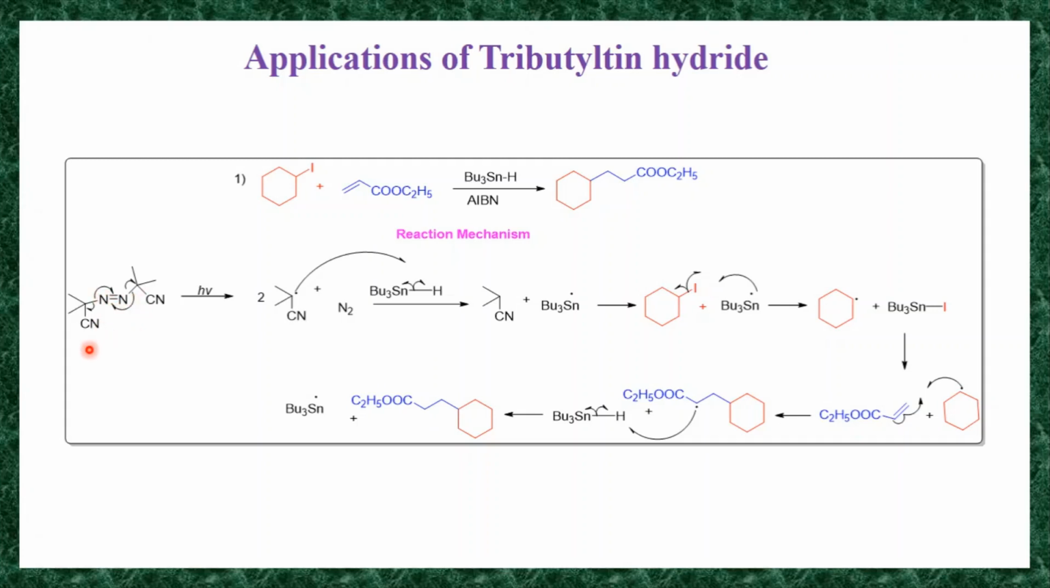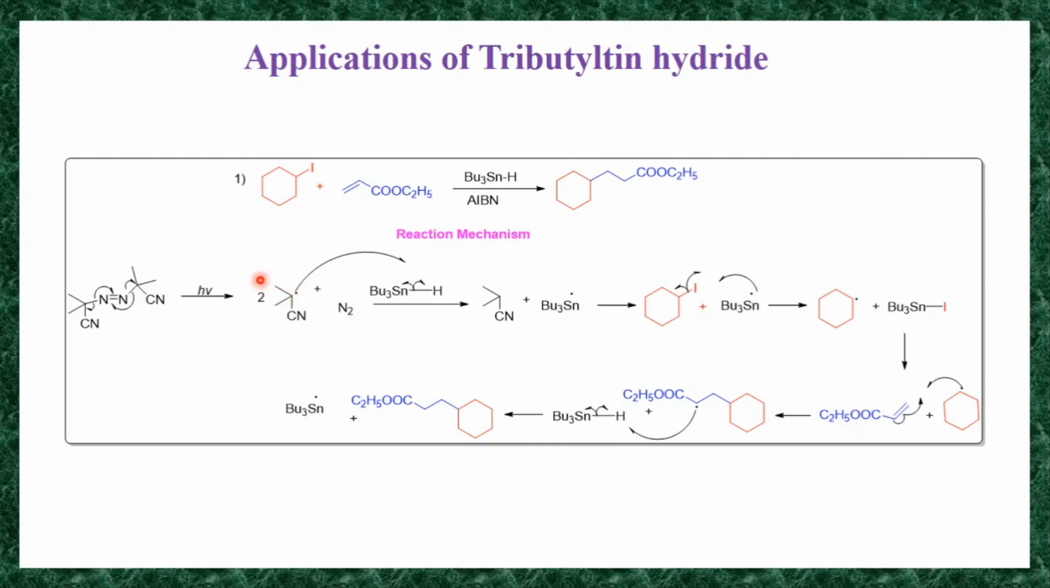undergoes homolysis. It is a symmetrical molecule, so the bond will break from here, and the same bond breaking takes place from here. It generates an N2 molecule and a carbon radical. I am calling it a carbon radical.